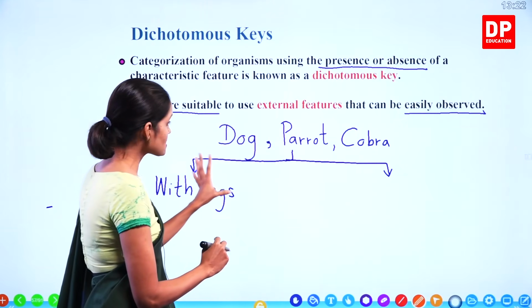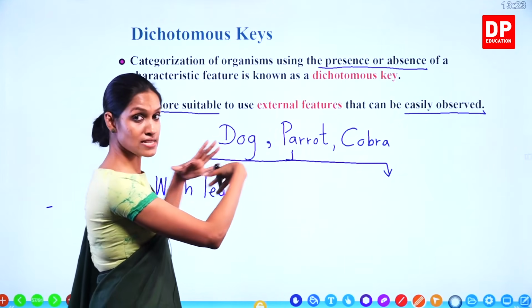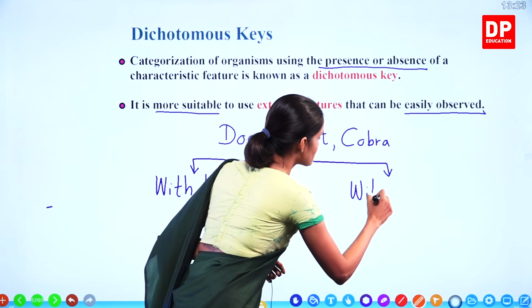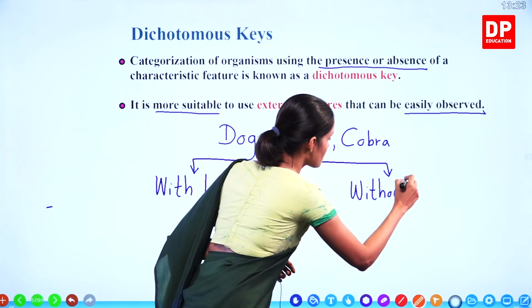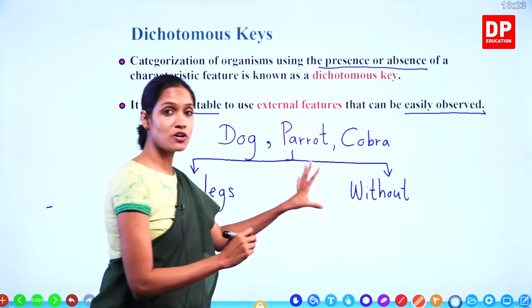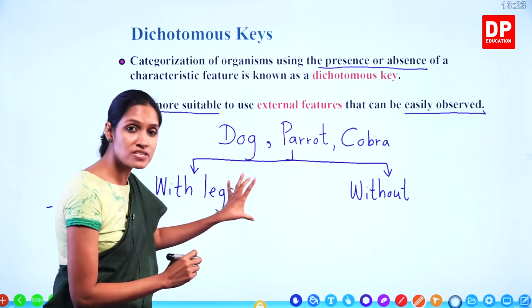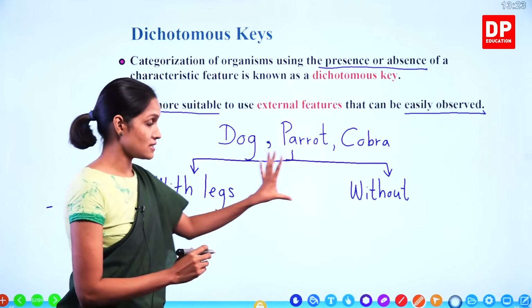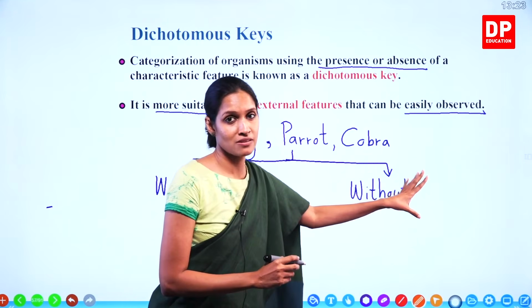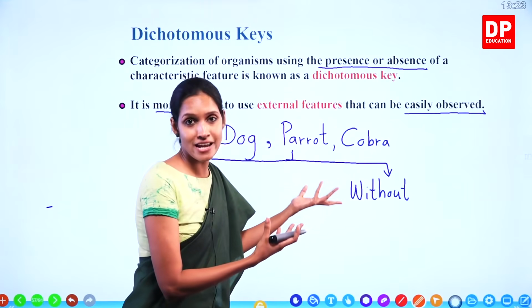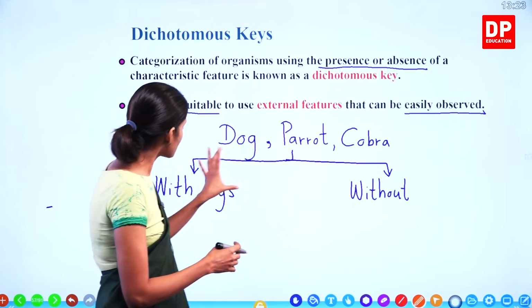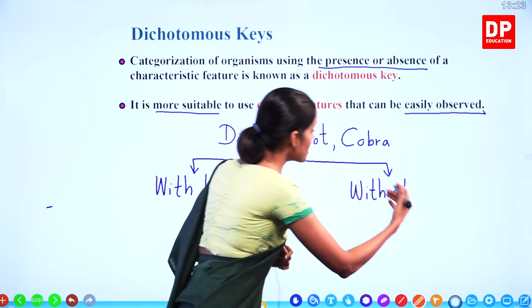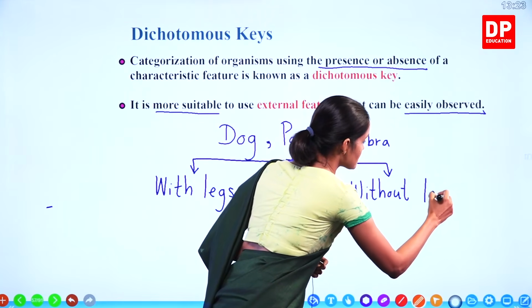So with legs, if this side is present, the other side is absence. Here should be without legs, because it is the absence of the same characteristic. If you write this side with legs, the other side you can't write without tail, without beaks, likewise. If this side is with legs, the other side must be without legs.